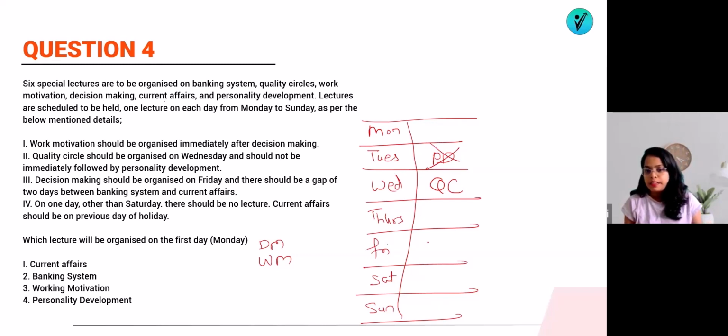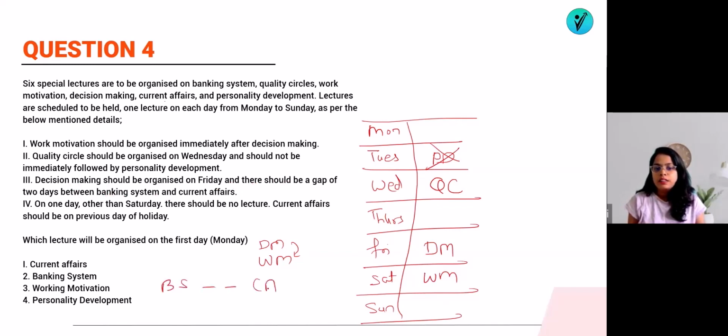The next one: decision making should be organized on Friday. Decision making is on Friday, and just after decision making there is work motivation. There should be a gap of 2 days between banking system and current affairs. Then on one day other than Saturday, there should be no lecture.